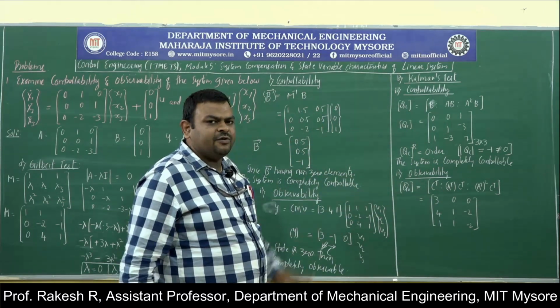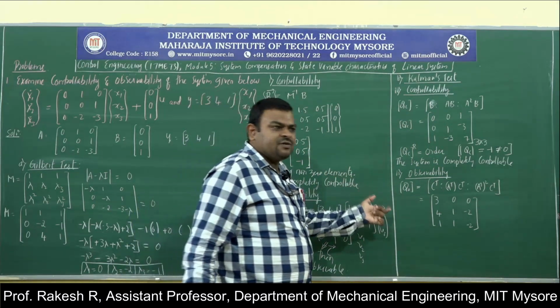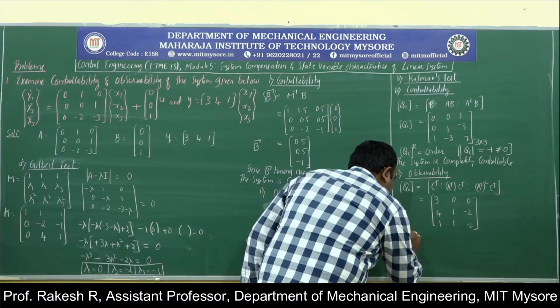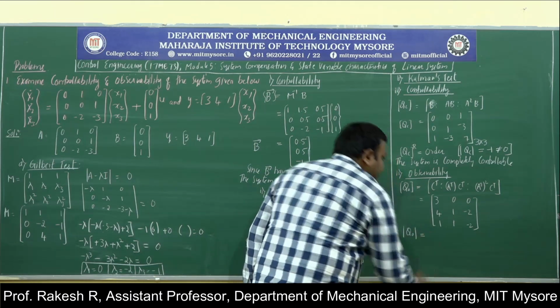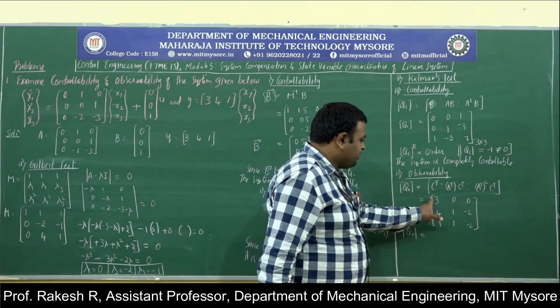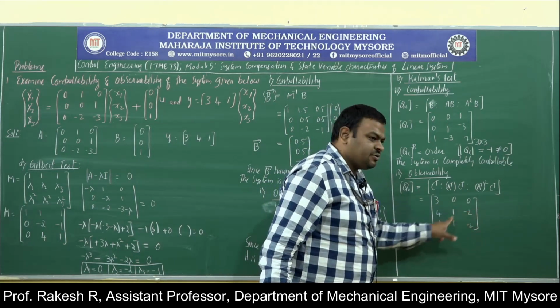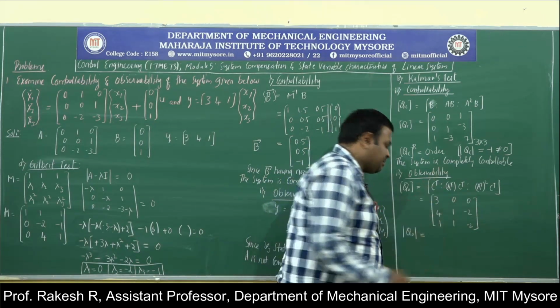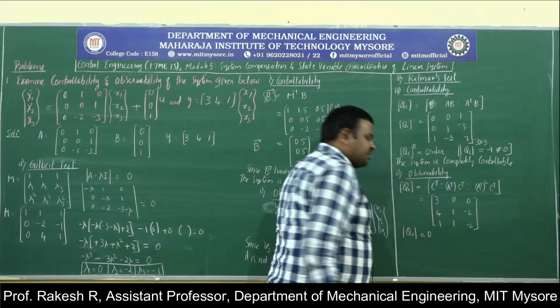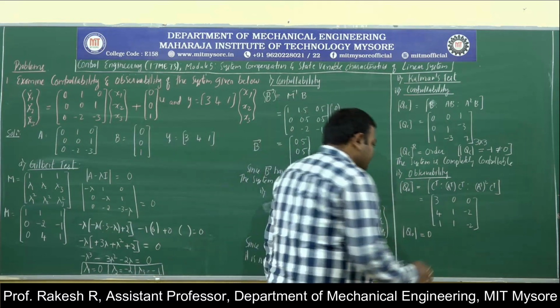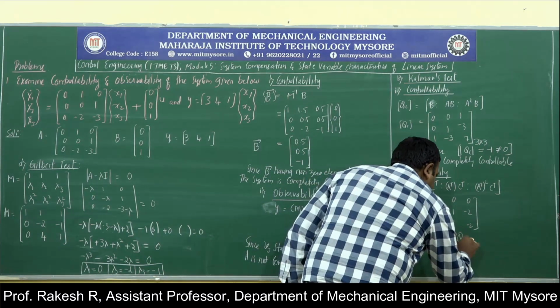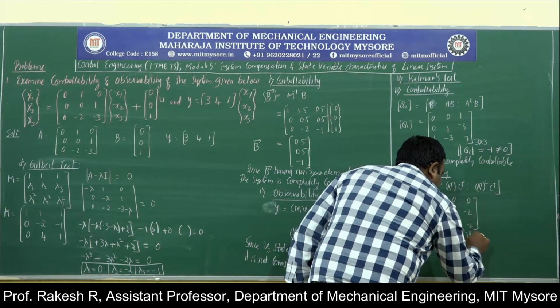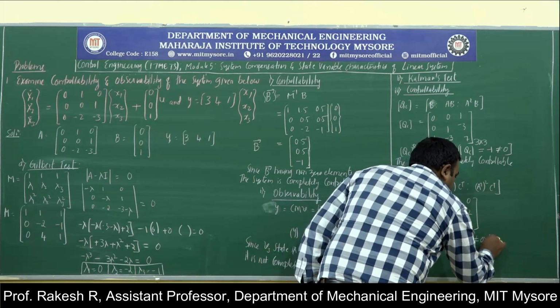Again, you have to find out the rank of the matrix. First, I will calculate the determinant of Q naught. The determinant of Q naught is equal to 3 into -2 plus 2, 0, then 0, 0. The determinant is equal to 0, because of which the rank is not equal to order.